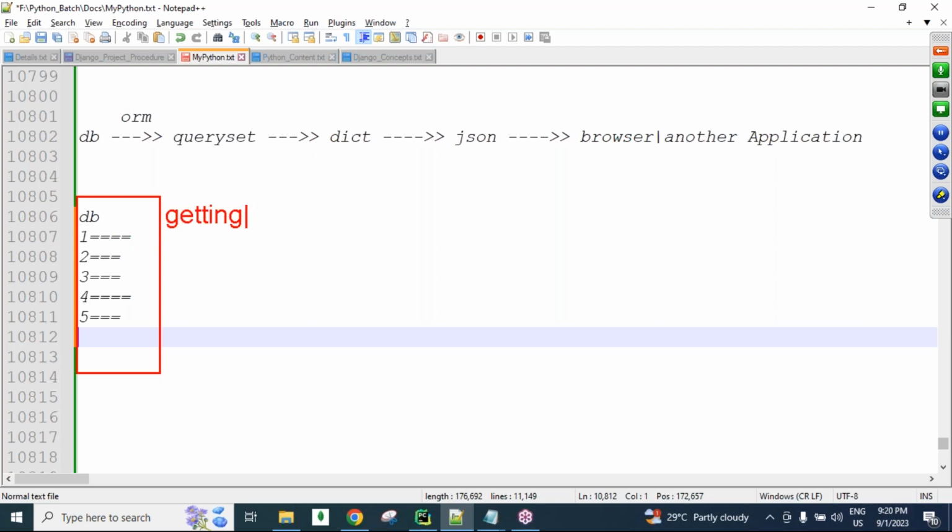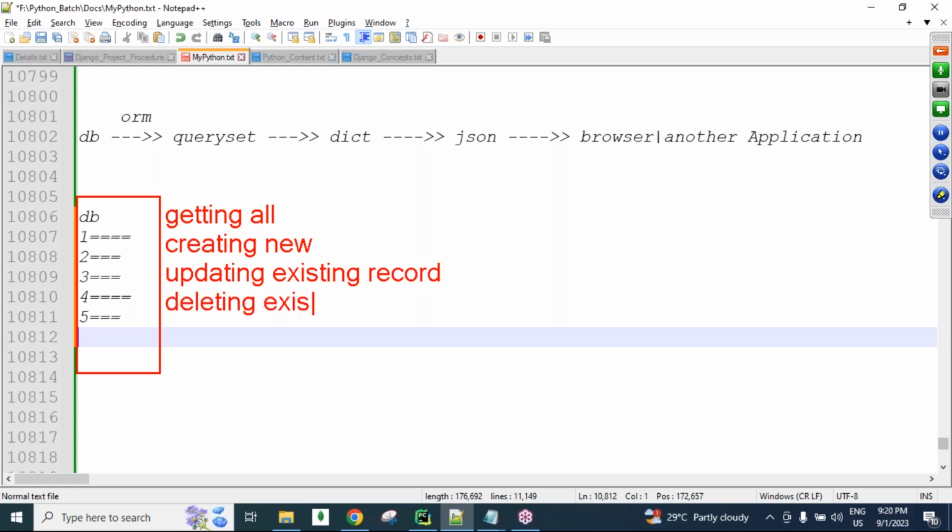For example, getting all records, getting a single one, which is simply the get operation, creating a new record, updating an existing record, and deleting an existing record. These are the kinds of operations we can do majorly in this database, guys.